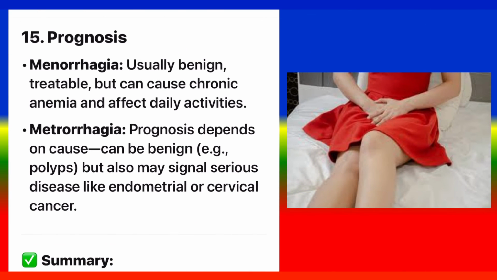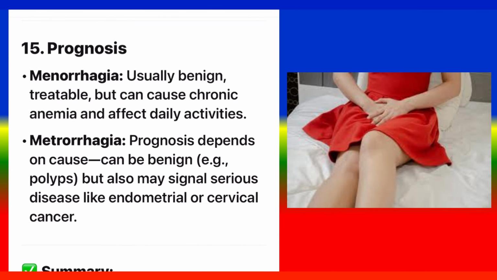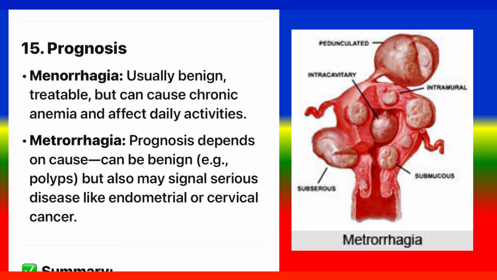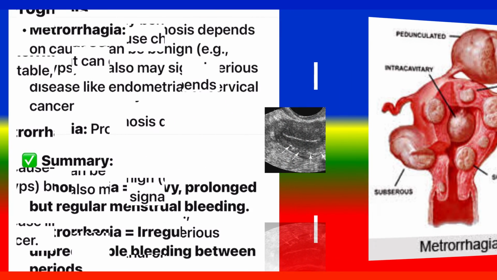15. Prognosis. Menorrhagia: usually benign, treatable, but can cause chronic anemia and affect daily activities. Metrorrhagia: prognosis depends on cause, can be benign, e.g. polyps, but also may signal serious disease like endometrial or cervical cancer.